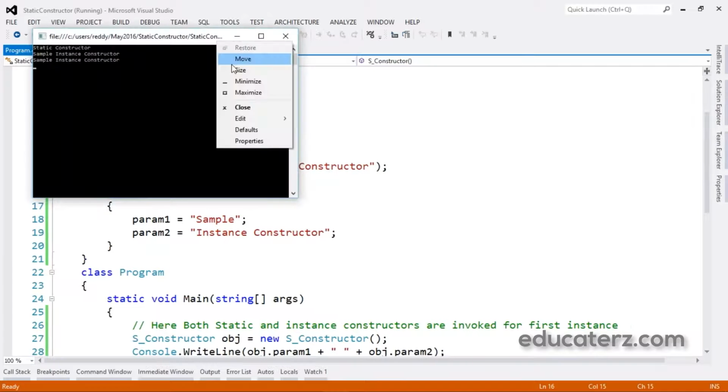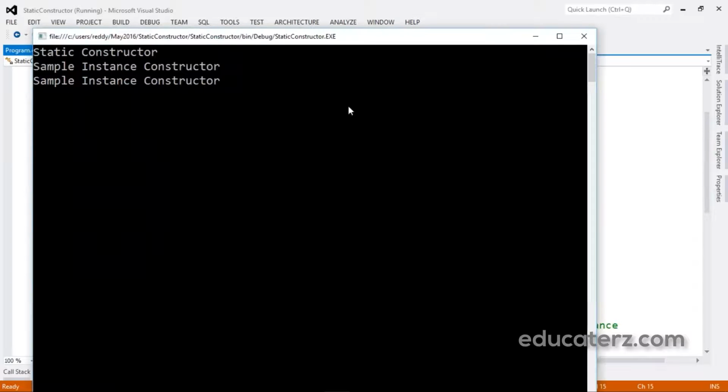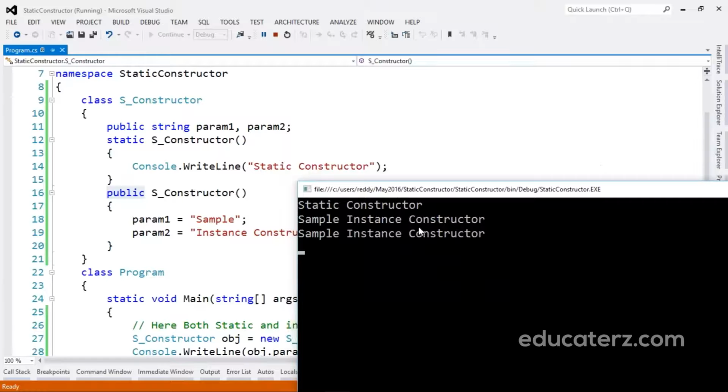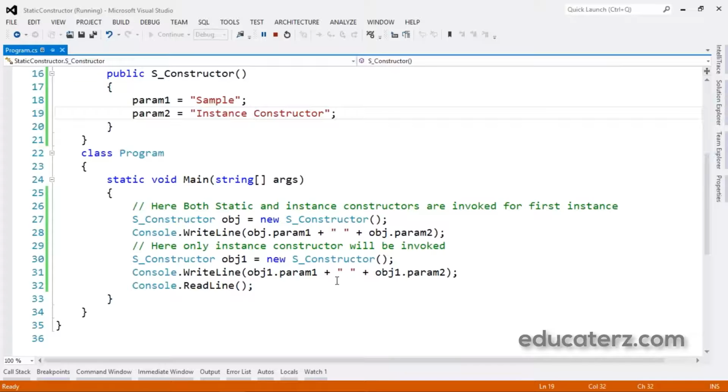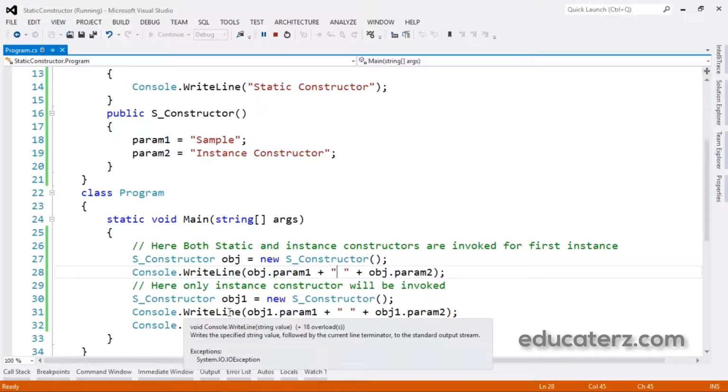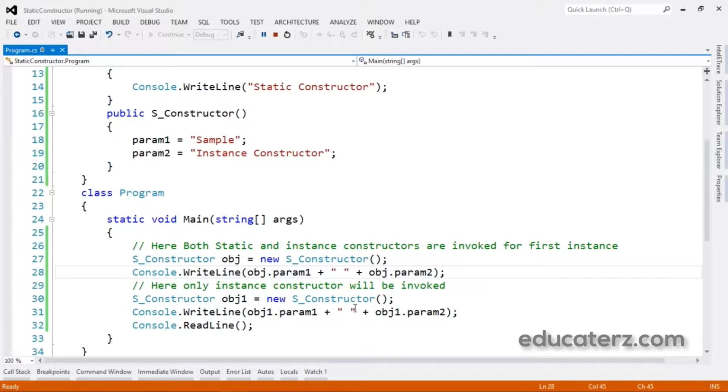Let me execute it and explain this. Now see where it is coming from: static constructor, sample instance constructor, and then one more time sample instance constructor. That's because I have created a class for this, then an object is there. Here I am passing Console.WriteLine obj1.param1, obj.param2. Here I am getting this constructor, and then again I am creating one more object. Here I am calling it the second time.